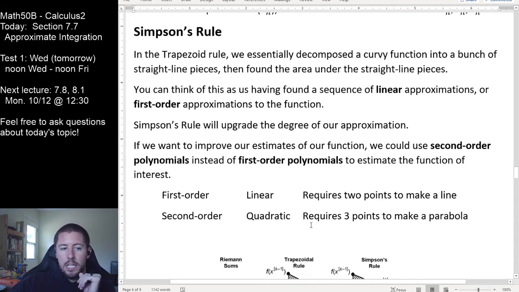So one of the big distinctions with Simpson's rule is that rather than needing to just know your beginning endpoint and your ending endpoint, like we averaged x1 and x2, we're now going to need to work with 3 x values per estimate, per little piece of Riemann information right there. Instead of 2 x values defining one piece of Riemann information, we're going to need 3 because we're going to need to form a parabola that goes through them.